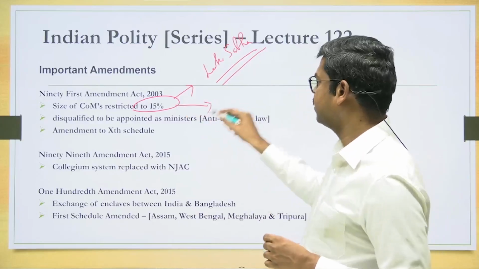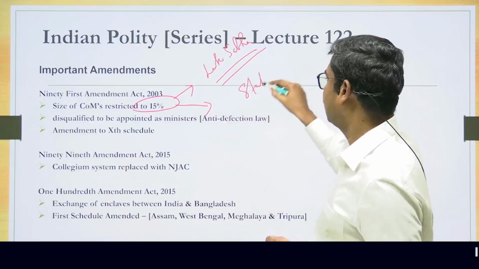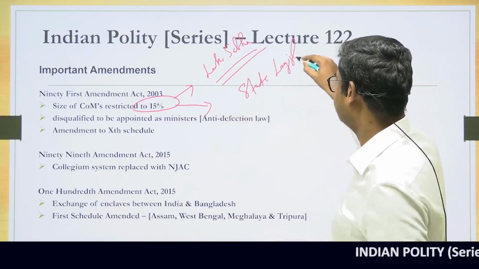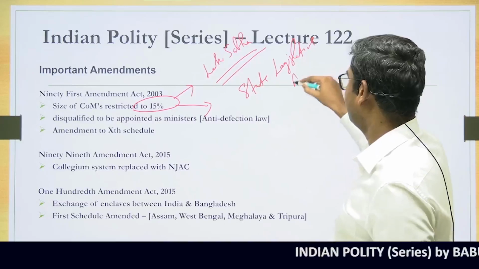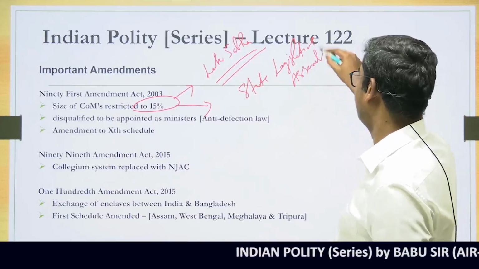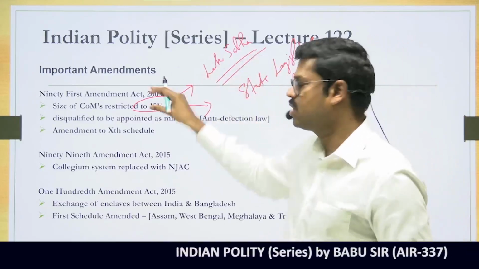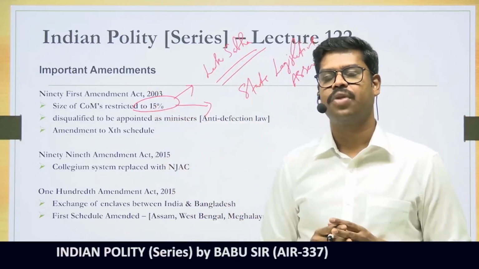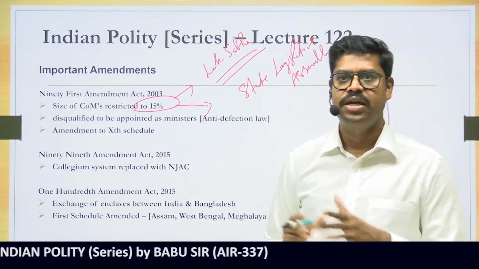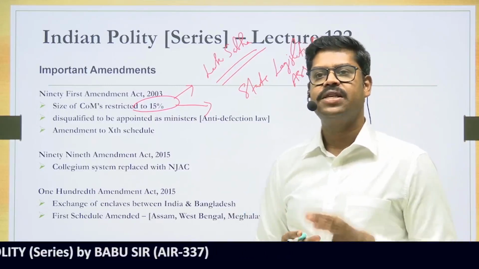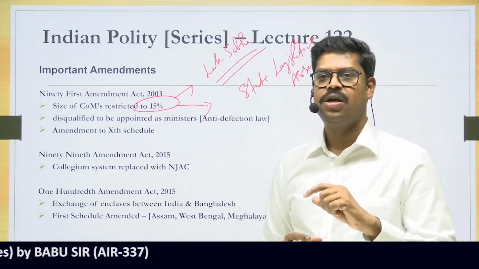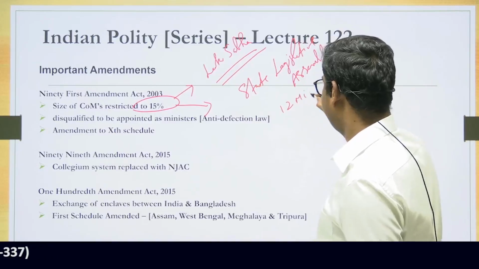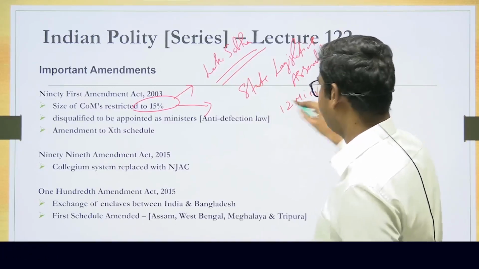The same 15% applies in case of the states, and it depends upon the size of the state legislative assembly of that particular state. So this is what you will have to understand. Be it legislative assembly or Lok Sabha, 15% of them can be the maximum size of the Council of Ministers, but there is an exception to this. In any state where this 15% will be less than 12, there can be a minimum of 12 ministers. So only when this 15% is less than 12, then there can be a minimum of 12 ministers.